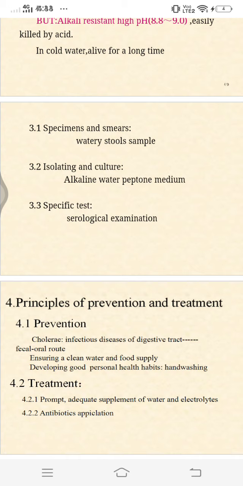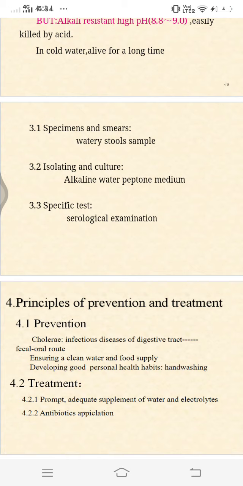It should of course be tested in the laboratory, because we also need to do the phage typing for it. So how can Vibrio actually be detected? By repeated stool culture, stool collected after a purgative, or bile culture, and also serological test. For treatment, the main treatment we give is antibiotics such as tetracycline, and fluid and electrolyte replacement, which we need to do because it leads to a lot of dehydration. So to correct severe dehydration, oral rehydration therapy is used, either alone or supplemented by intravenous fluids. So we can also give intravenous fluids.